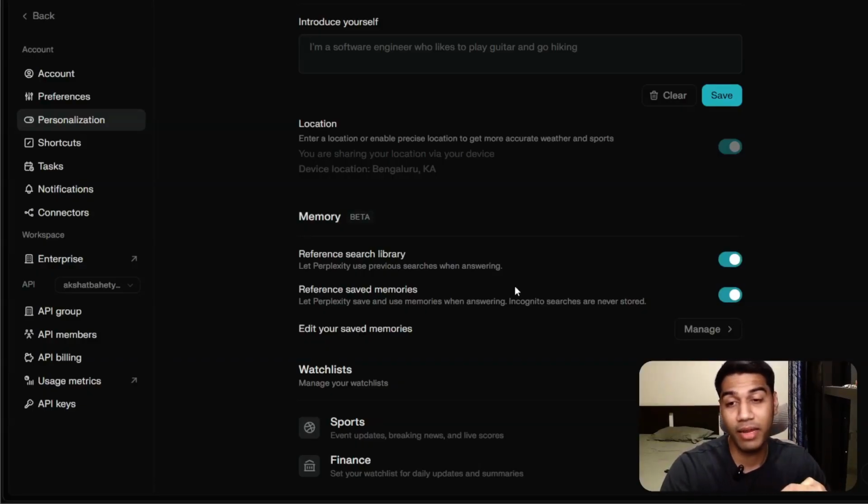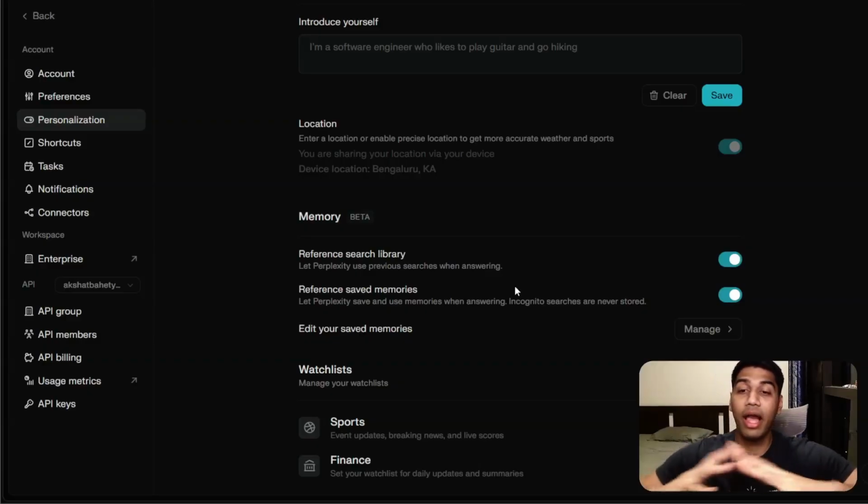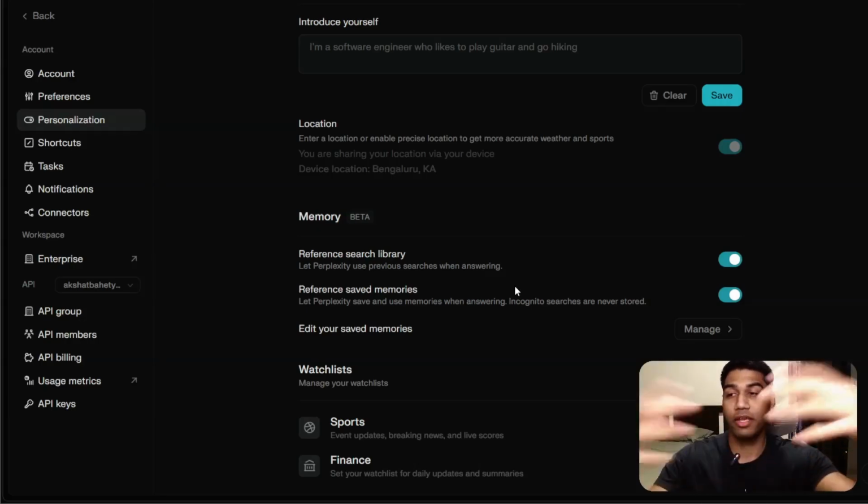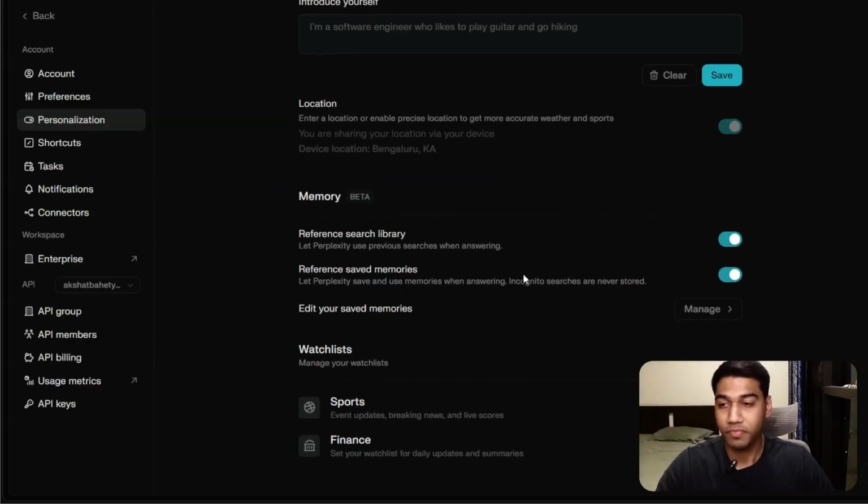I'm really picky about it, because I want it to know the way I search and the way I want information, and stuff I search about. Every time I search, I want it to have a reference about who I am, right? That's super important, and that's why memory is probably one of the best features that they added, that now search results are more geared towards me as an individual rather than just getting normal search options.